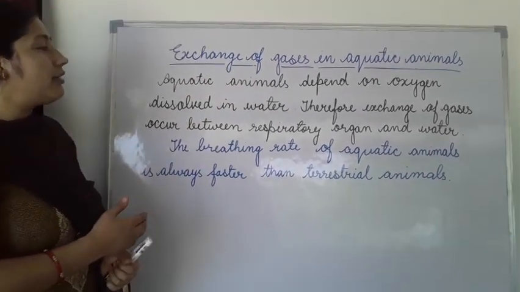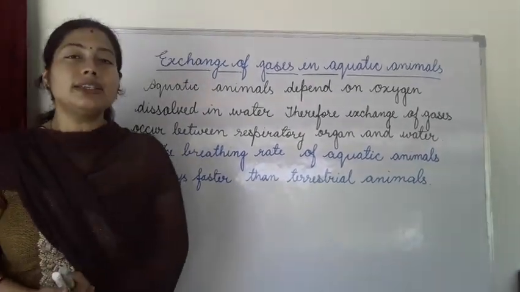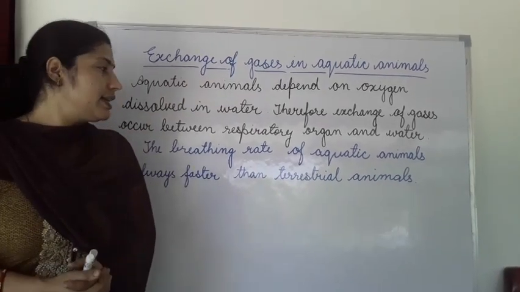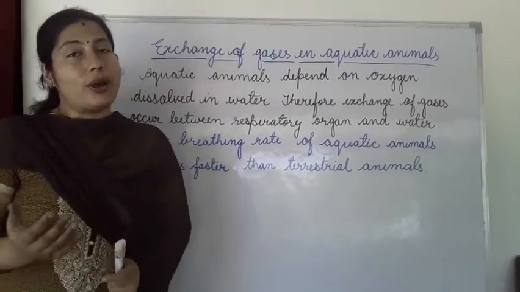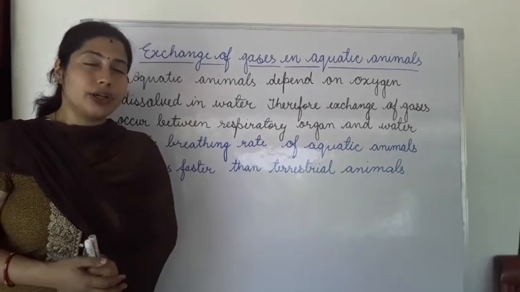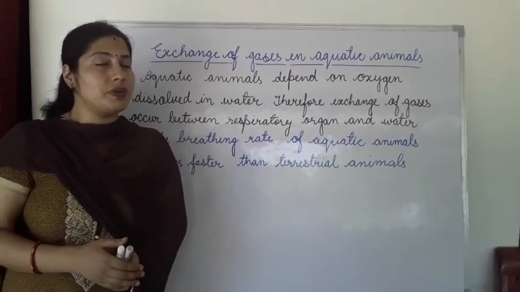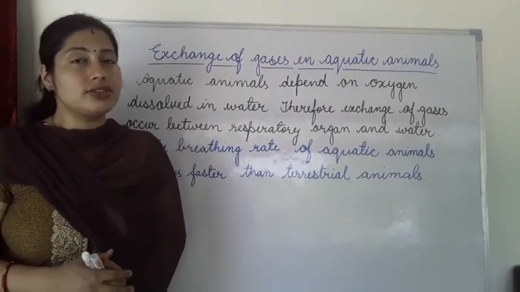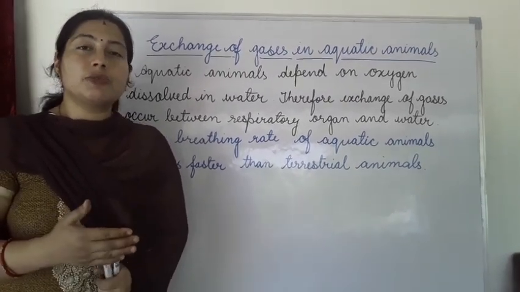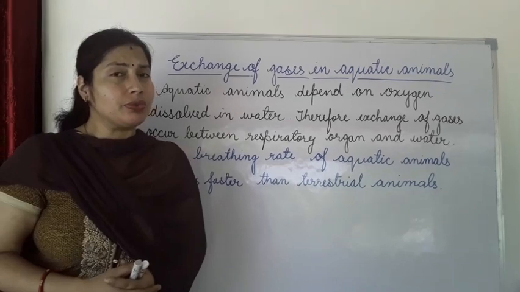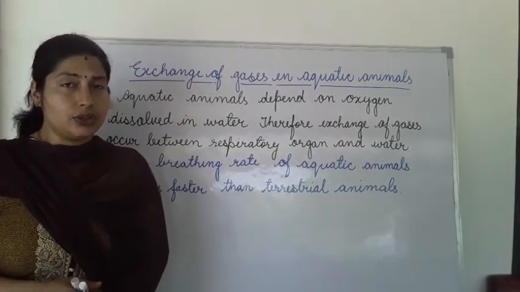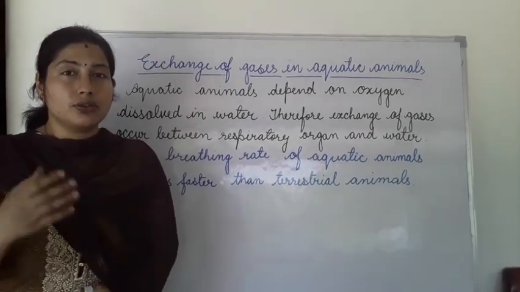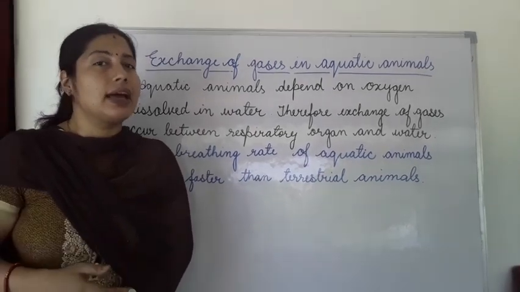And the breathing rate of aquatic animals is always faster than that of terrestrial animals. Why is their breathing rate high? Because in air, oxygen is present at 21%, while in water, oxygen is present in a very small amount compared with air. So they need oxygen, and that's why their breathing rate is high.